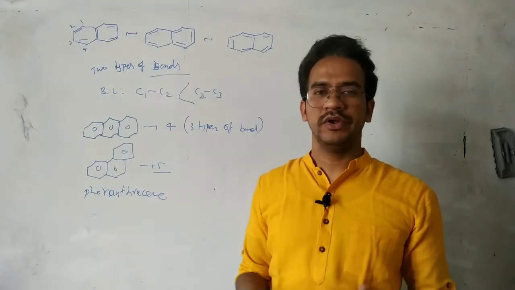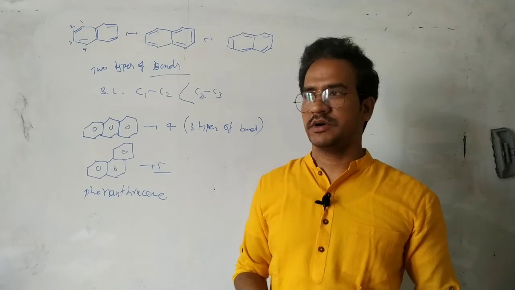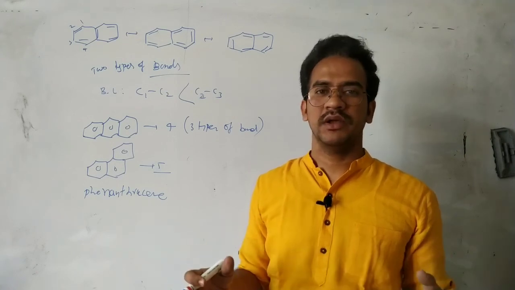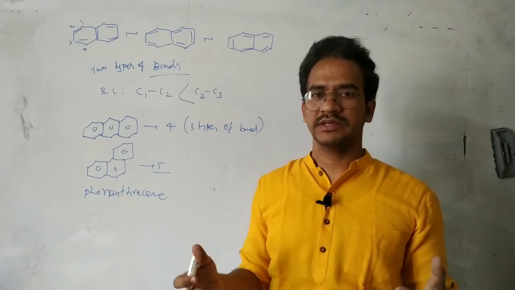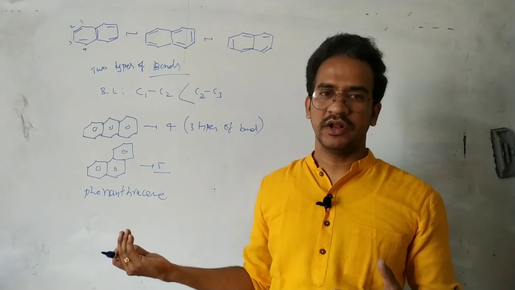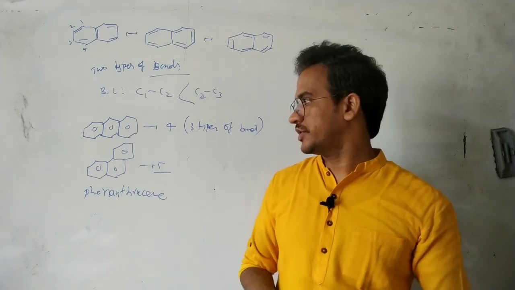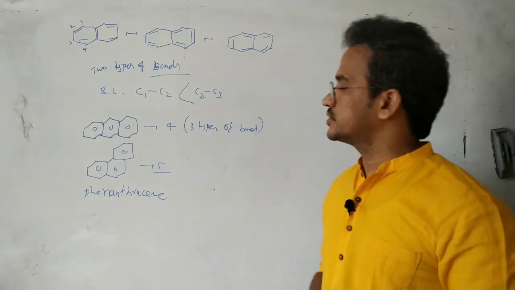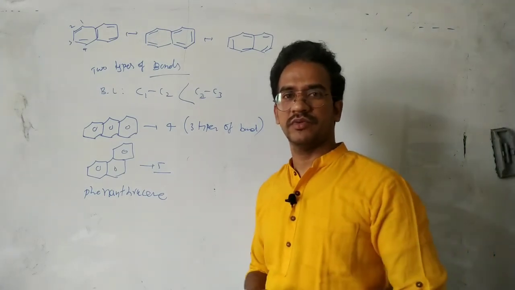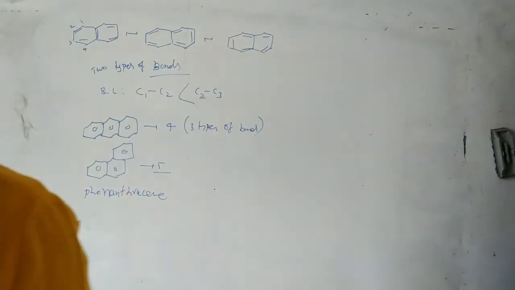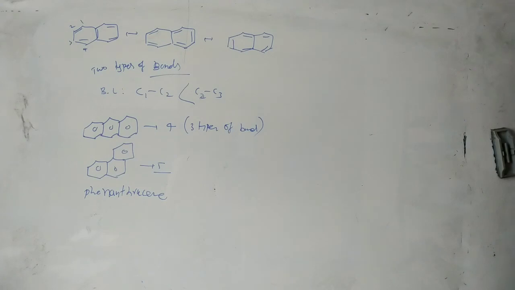I have already done one video on the resonance structures of naphthalene, anthracene, pyrene, and phenanthrene. I shared the link in the description, you can see that video also. So that is about pi-pi conjugation. In the next class we will discuss the remaining types of conjugation. Thank you.